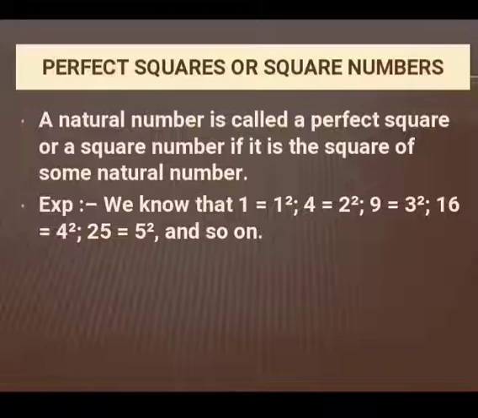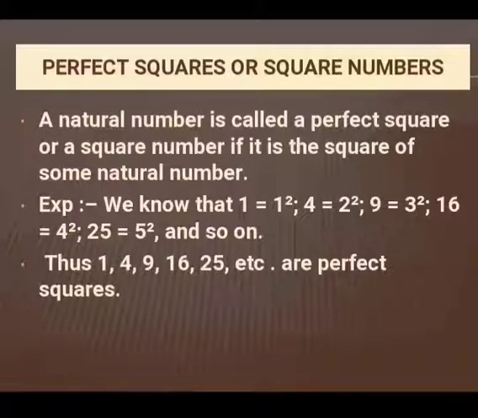A natural number is called a perfect square or a square number if it is the square of some natural number. Example: here we have 1. We all know that 1 is the square of 1. 4, another square number, is the square of 2. 9 is the square of 3. 16, we all know, is the square of 4 and so on. So we can say that 1, 4, 9, 16, 25 and so on are all perfect squares.